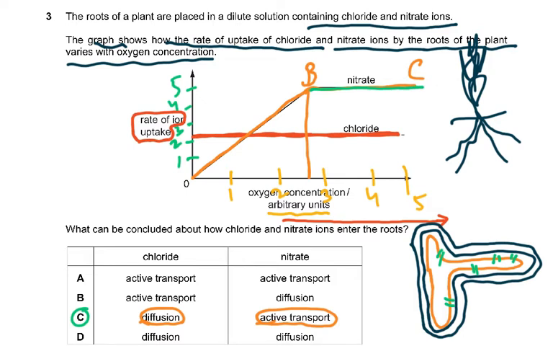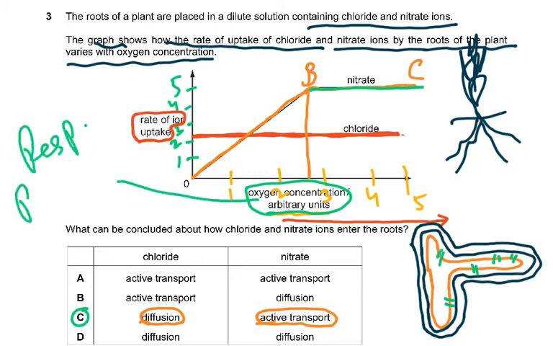The number of channel proteins allowing the nitrate ions to come in, because there must be, say, 10 or 12 channel proteins. And when you increase the oxygen concentration, again what happens? Increasing the concentration increases respiration and increases the release of energy. And we need energy, but we've got the energy, and we don't have enough channel proteins, so the rate has become constant.